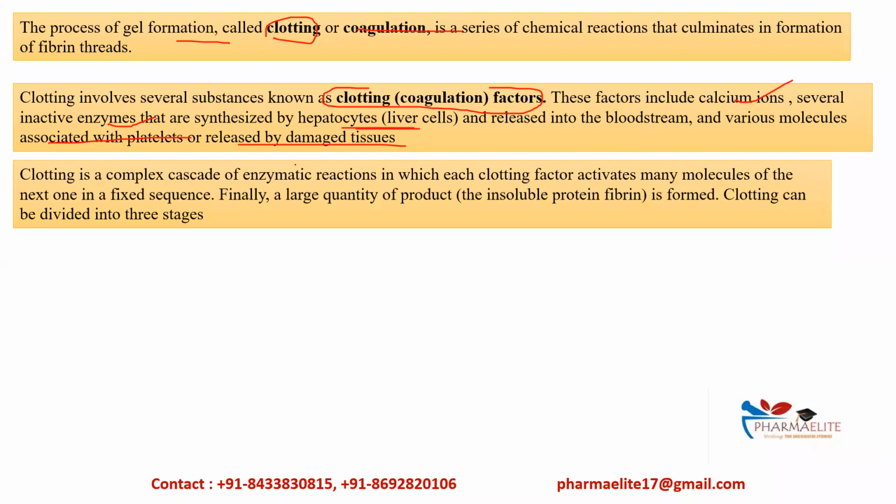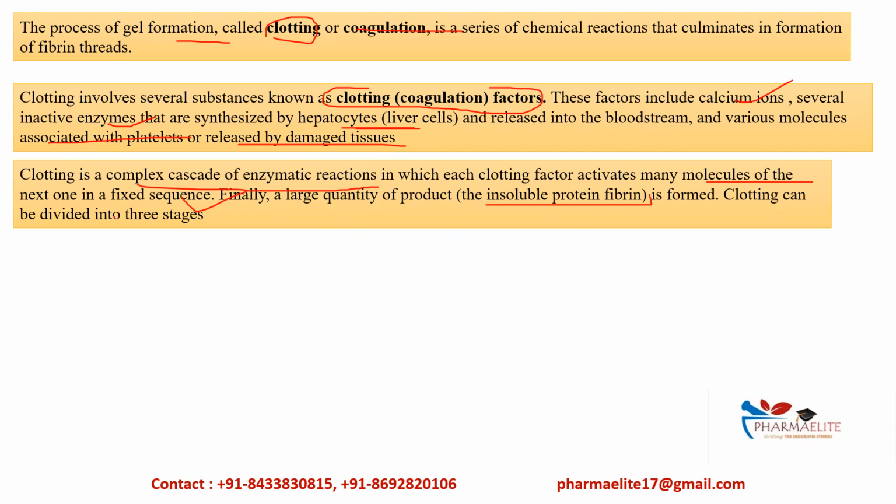This clotting process is a complex cascade of enzymatic reactions in which each clotting factor activates many molecules of the next one in a fixed sequence. Finally, a large quantity of product, the insoluble protein fibrin, is formed.